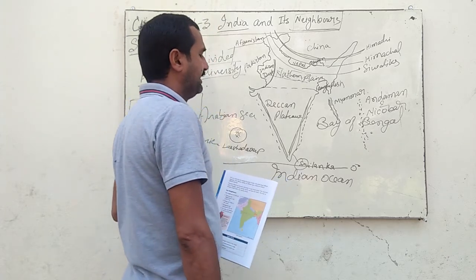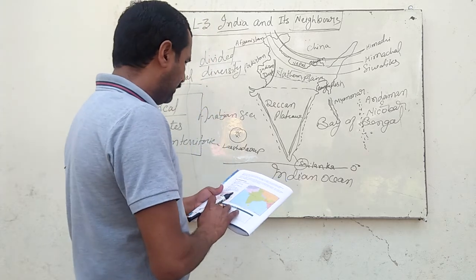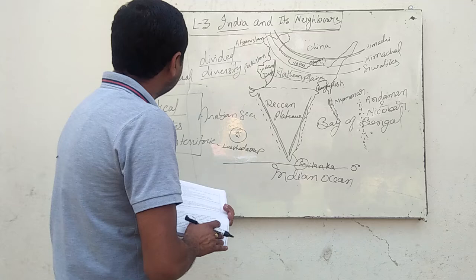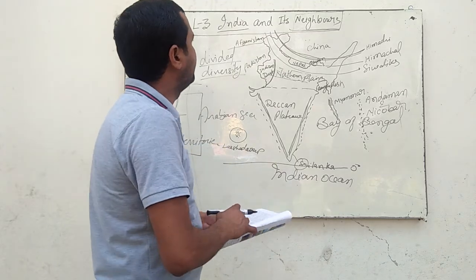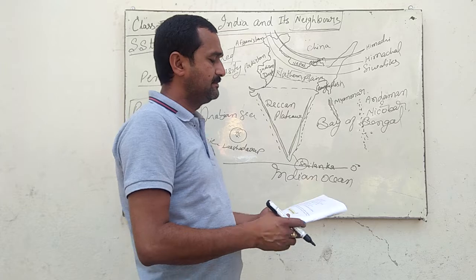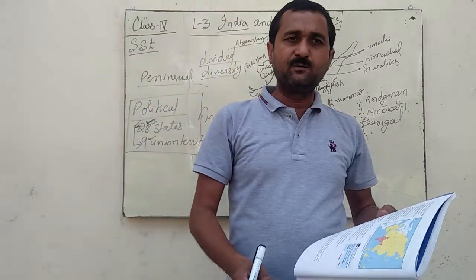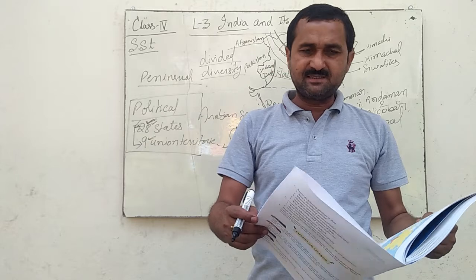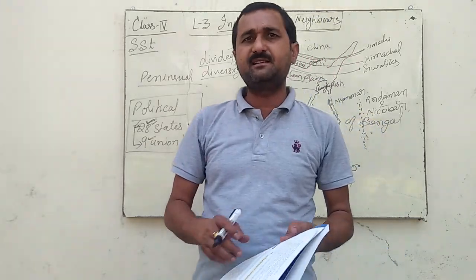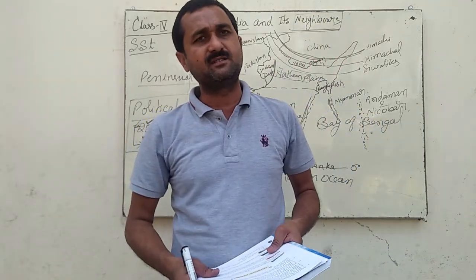Children, I hope this chapter is clear, and in the next video we will study lesson 4. Till then, you will be given question answers and word meanings of this chapter. You will go through the chapter once and you will complete your word meanings and question answers.